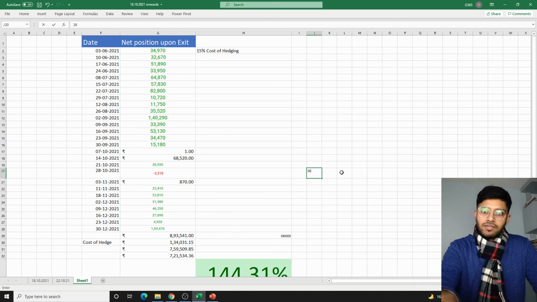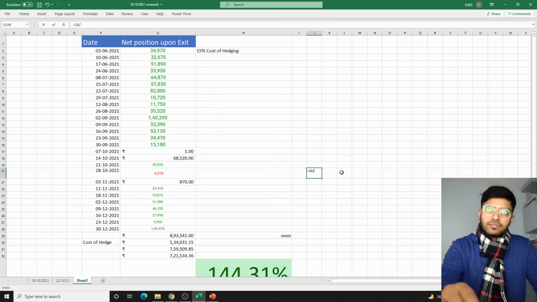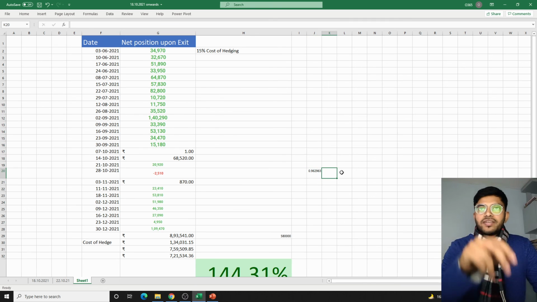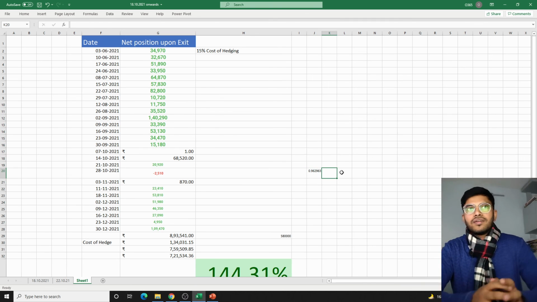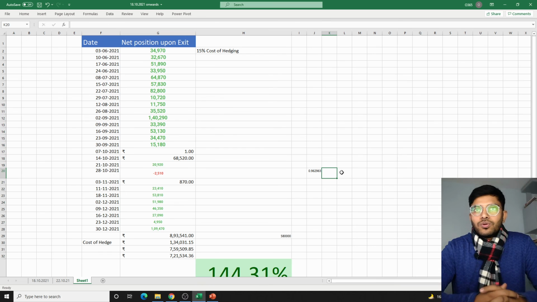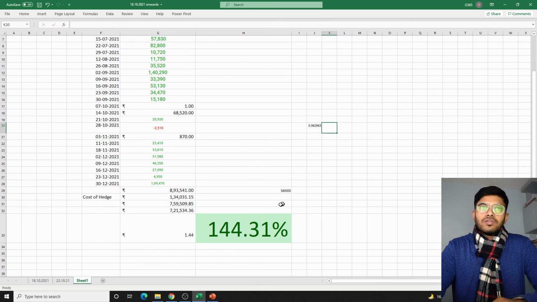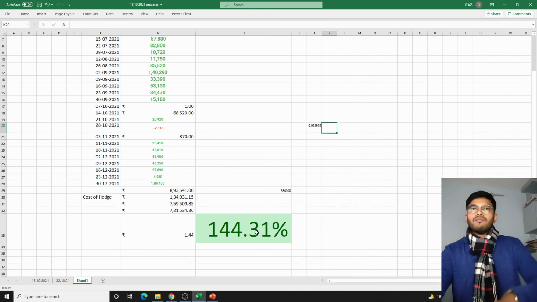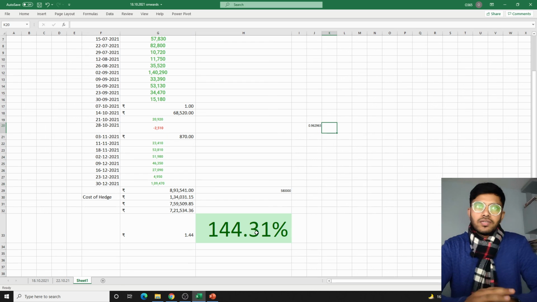So 26 divided by 27, so almost 96% is the accuracy rate, the win ratio for this strategy. And even if it slides to 80%, even then this percentage will be somewhere around 80% and above, and that is in a period of 6 months.